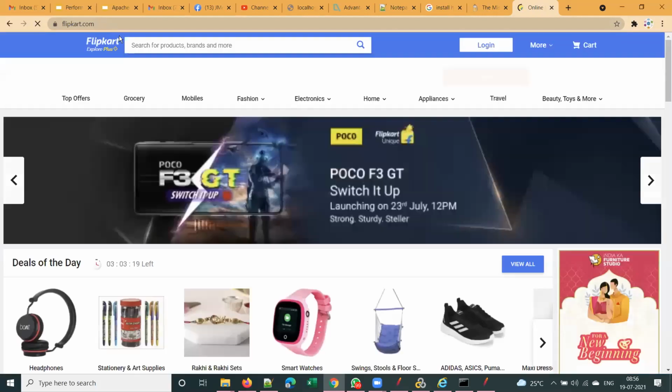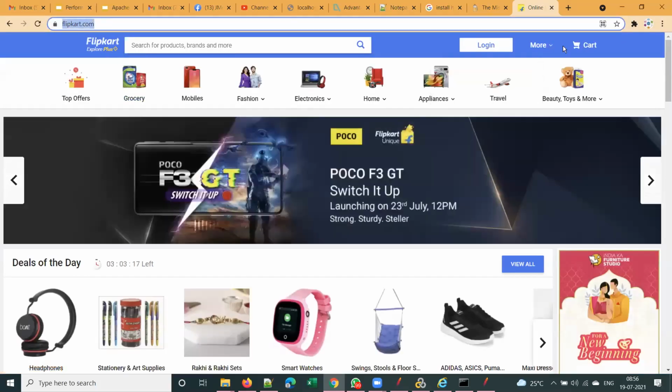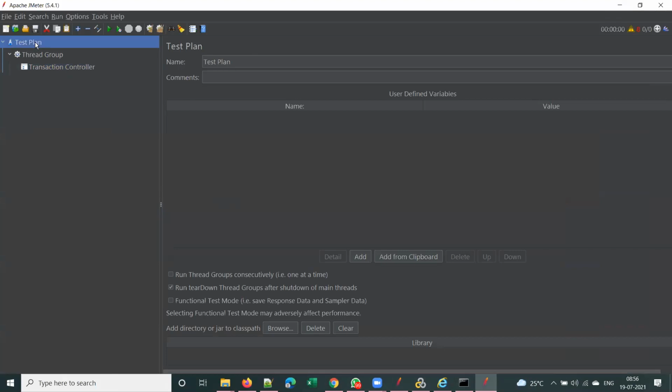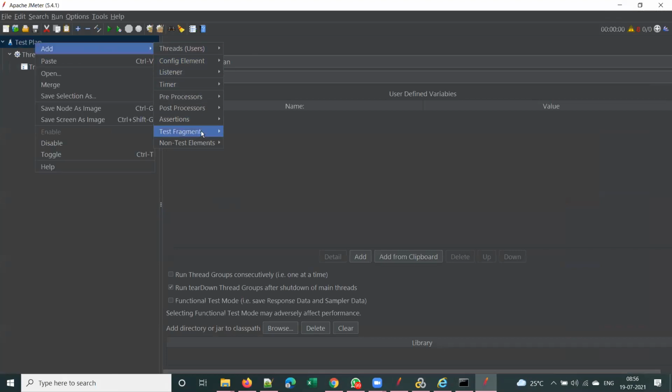This is one transaction. To add the transaction, we use this transaction controller. As simple as that. Clear? And to record the script, we need to add a non-test element called test script recorder.